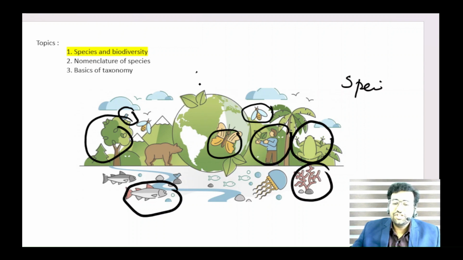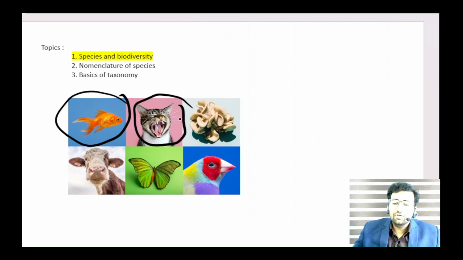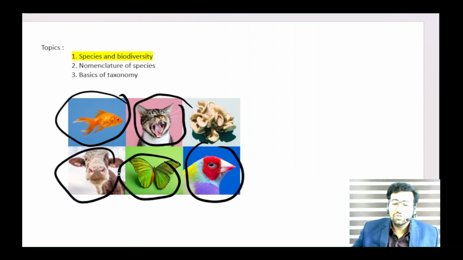So you got the species. What is really a species? Species is one kind of fish that are able to reproduce, one kind of cat that are able to produce many cats. One type of species that is able to reproduce. There are bird species, butterfly species, cow species. All this constitutes the biodiversity.